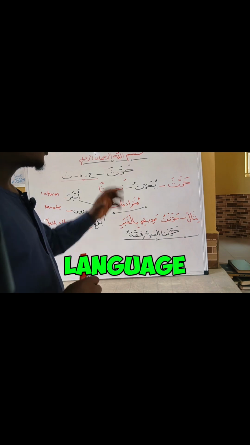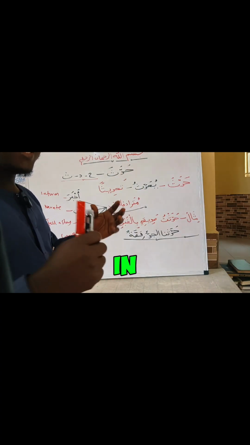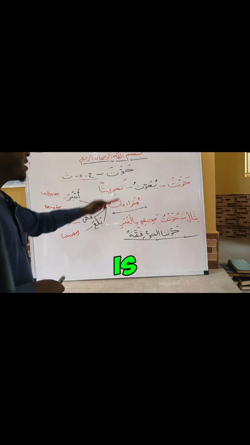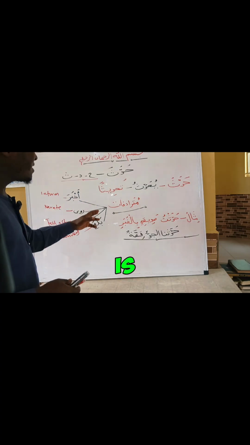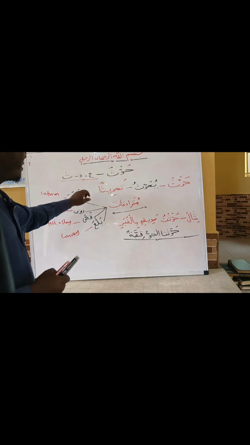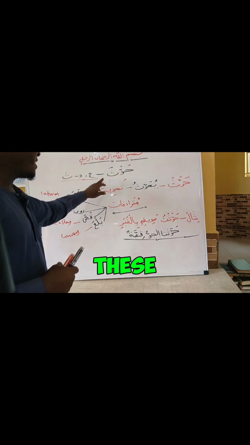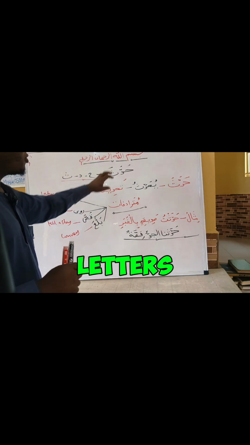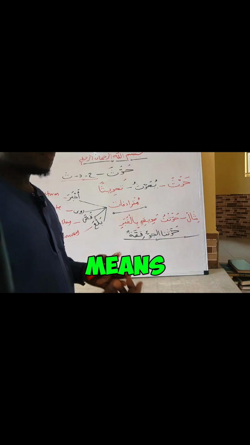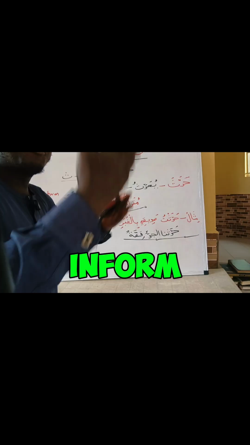Today, we are going to be talking about a very important verb in Arabic, that is al-fa'il. And what is that verb? The verb is haddasa. That is, it is from the root letters ha, dal, and sa. Haddasa. These are the three root letters for this verb, haddasa. And haddasa can mean to tell, to narrate, or to inform.